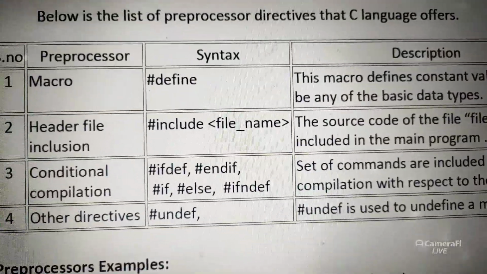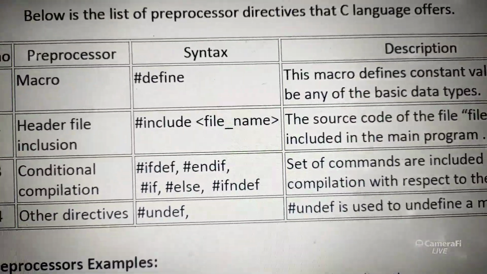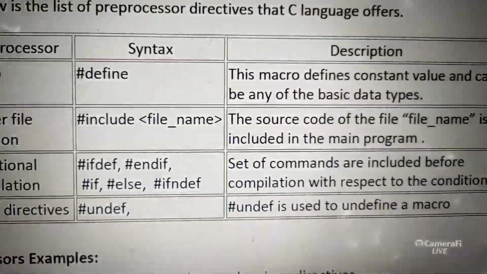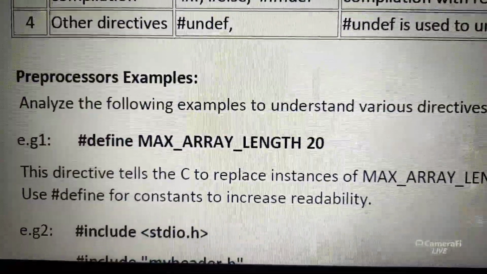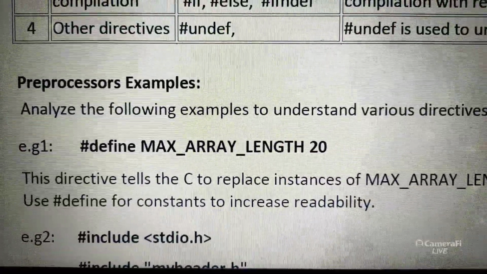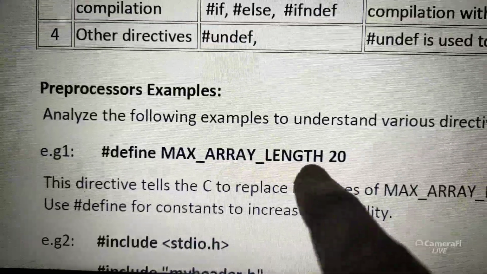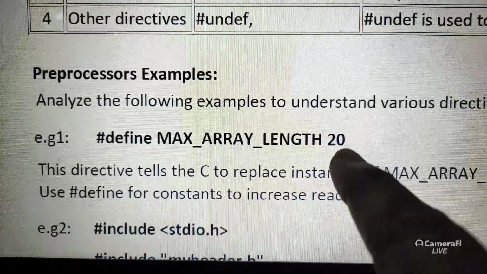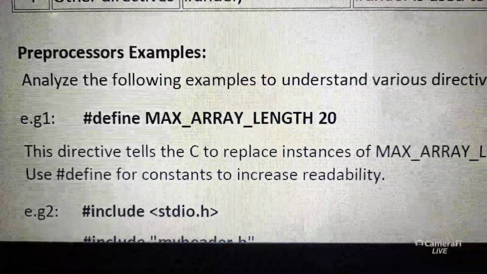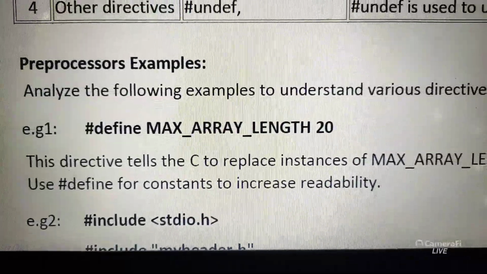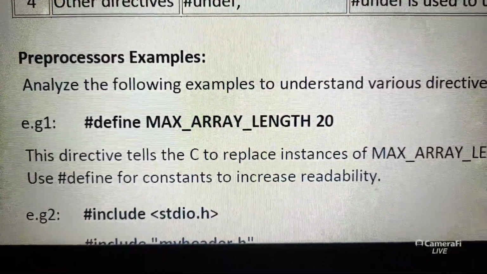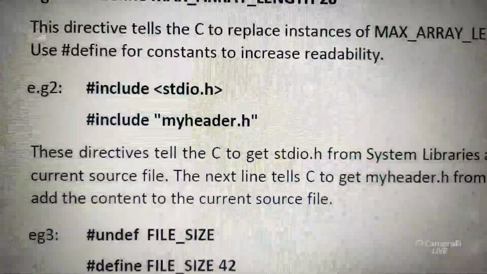Okay, macro means a shortcut, a symbolic constant sometimes. There are examples for each. Define MAX_ARRAY_LENGTH 20: wherever the MAX_ARRAY_LENGTH word is used in the program, 20 will be substituted. So defining MAX_ARRAY_LENGTH, wherever this word is used, 20 will be stored.